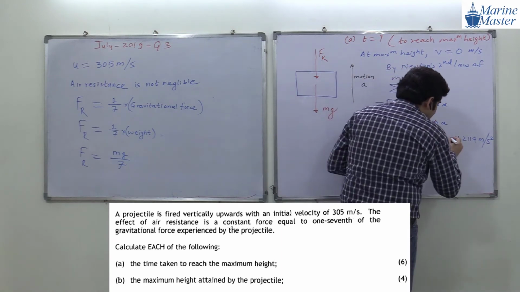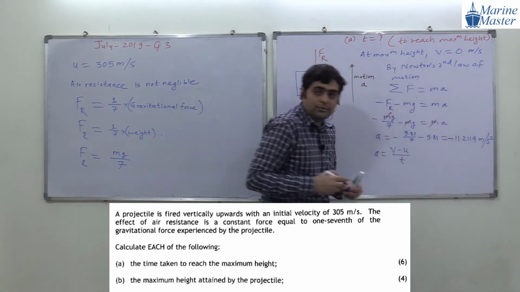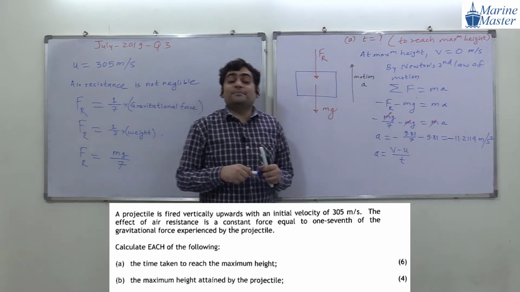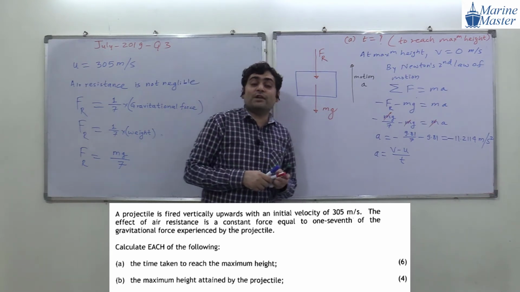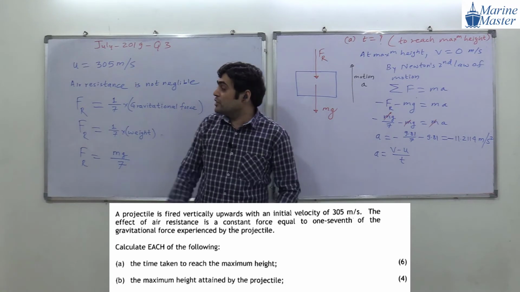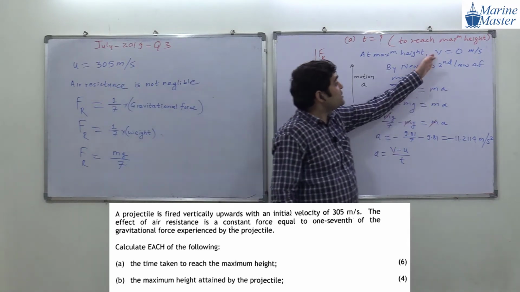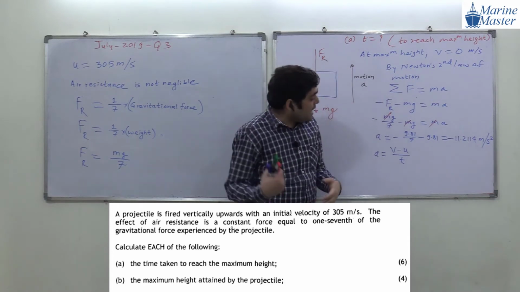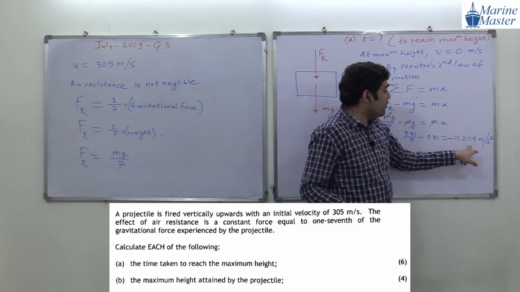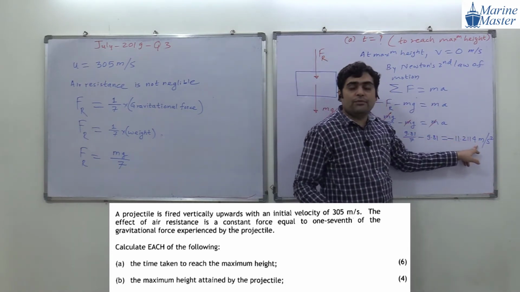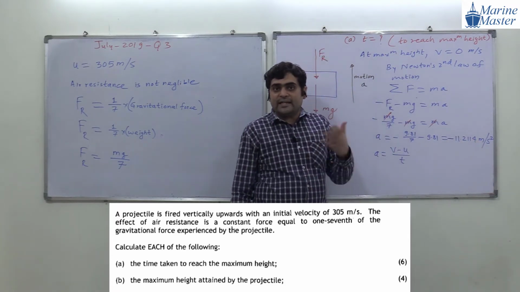Why are we getting negative acceleration here? Yes, because here it is deceleration, the velocity is reducing. Initial velocity is 305 meters per second and final velocity is 0 meters per second. So in every second our velocity is reduced by 11.2114 meters per second. Okay, that is the meaning of acceleration.